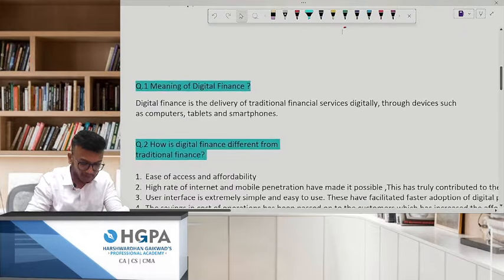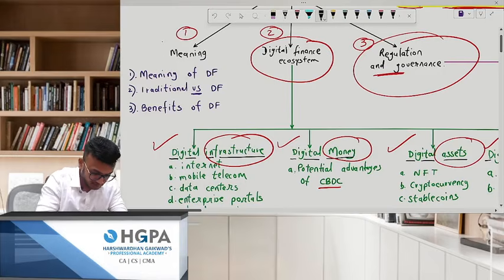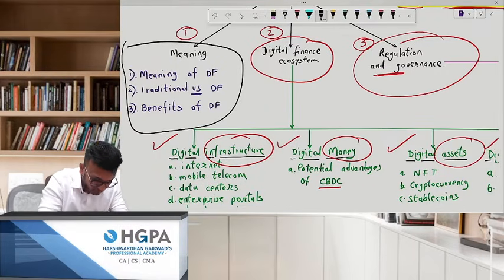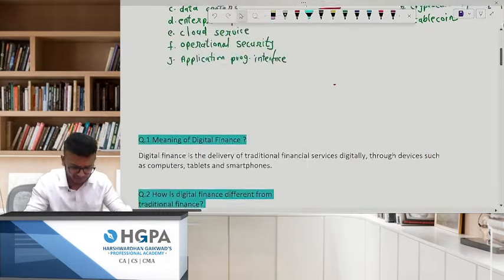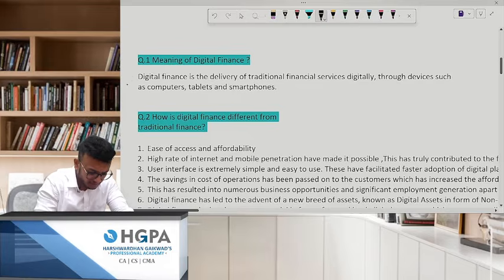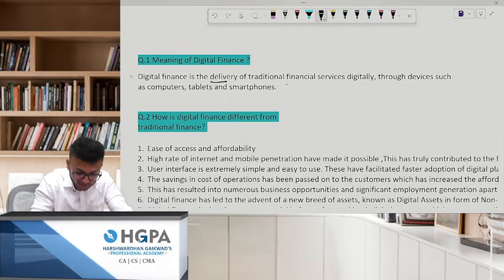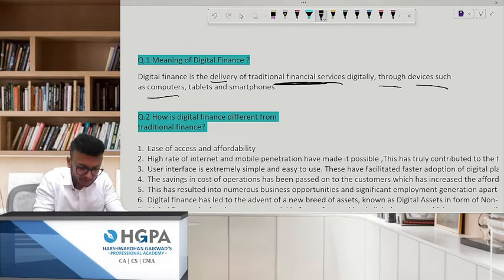First, what is the meaning of digital finance? We are starting from here, this first part: the meaning, the difference and the benefits of digital finance, okay? Please do this with me. It's very simple. Digital finance is the delivery of what? Traditional financial services through devices such as computers, tablets.